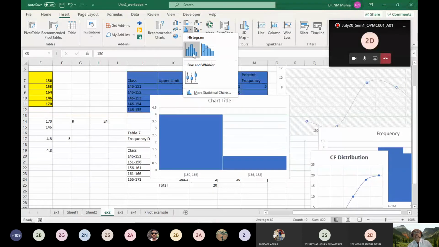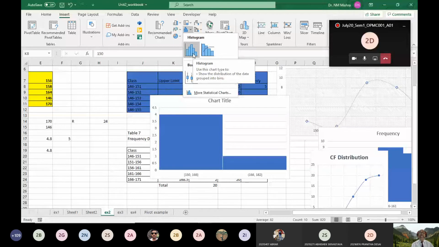Here you have to plot only the histogram. You see the difference between the histogram and the bar chart: in a histogram, all the bars are closed, because in numerical data, most of the data are coming from a continuous variable, not like a categorical one. That's why our bars have to be closed with each other. That's why we are plotting the histogram, to visualize the nature of the data.